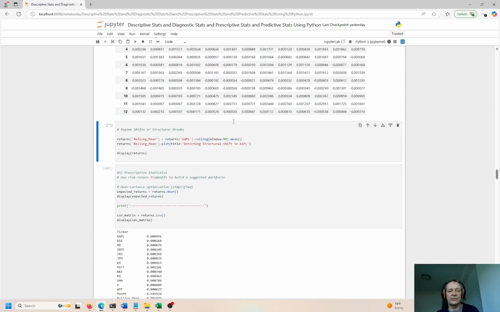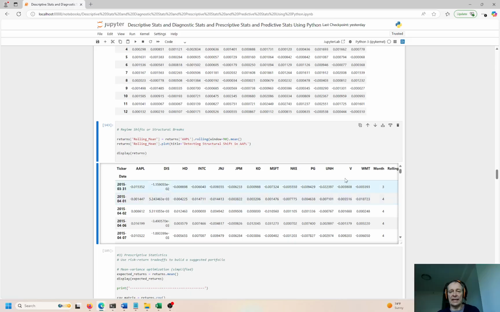So I'm going to go ahead and refresh that cell. Control Enter to refresh. We'll get the rolling means, and all those rolling means looking back with a 30-day lag plotted.